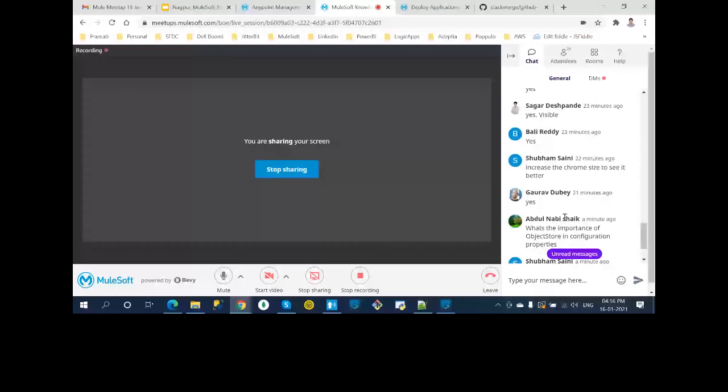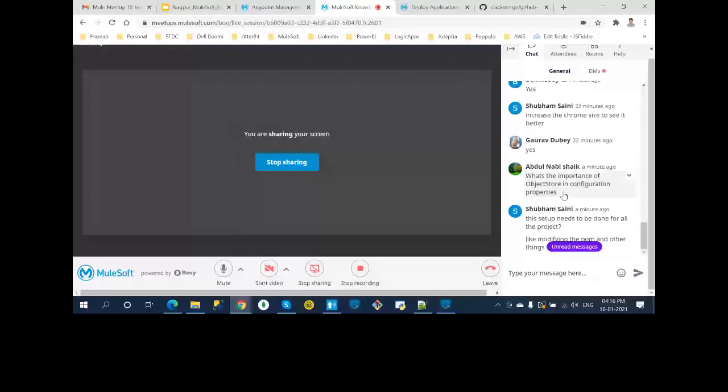Any other question? What's the importance of object store in configuration properties? See, this is the default one. As I said earlier, I ran this without giving the object store property here, but recently it's throwing an error. It's defaulting to object store V1, and it's throwing some error. That's the reason I pass it here.